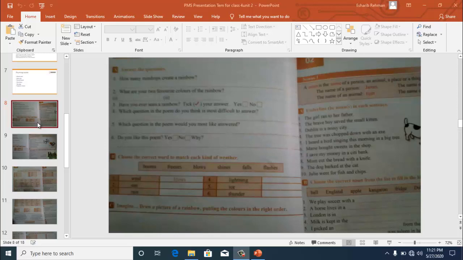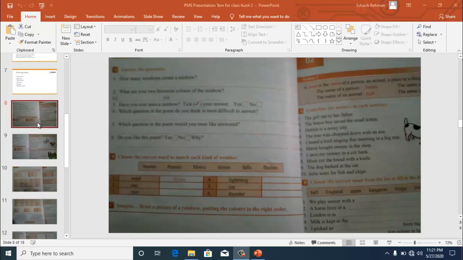Then we have exercise number B. Choose the correct word to match each kind of weather. You have to write the words in front of these words which are already written in the table. Number 1 is wind. So wind matches with blows. Then number 2 is sun, rain, lightning, ice and thunder. Then you have to draw the picture of a rainbow in this block which is given on this page.